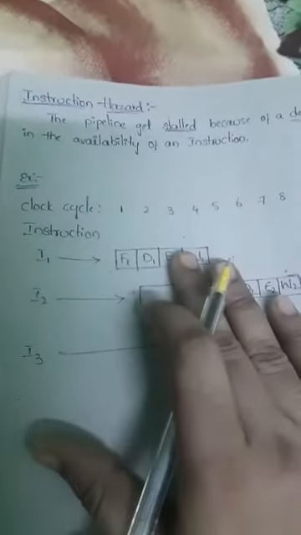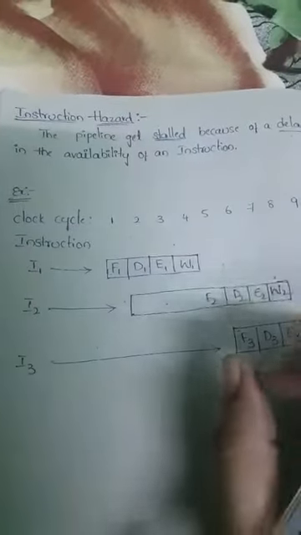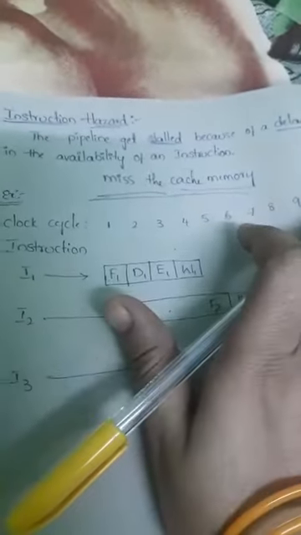One more example is the result of a miss in the cache memory. So here one more point: we have to consider missing the cache memory also. In instruction hazard we raise one more problem, that is a cache memory miss.